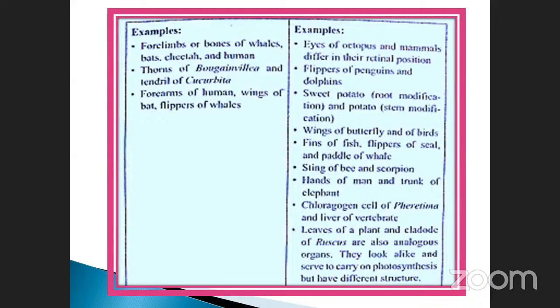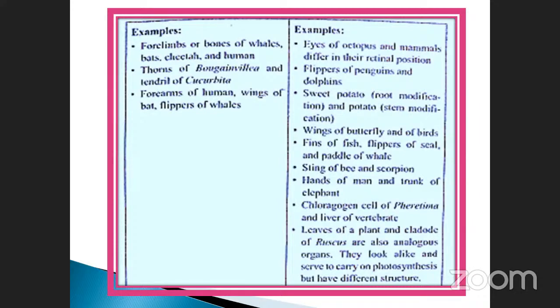Here, eyes of octopus and mammals differ in their retinal position. Flippers of penguins and dolphins. Sweet potato is a root modification and potato is a stem modification. Wings of butterfly and of bats, fins of fish, flipper of seals, and the blade of whales. These are all different structures. Sting of bees and scorpions. Okay, and hand of man and the trunk of elephants, and chlorenchyma cells. These are the examples.